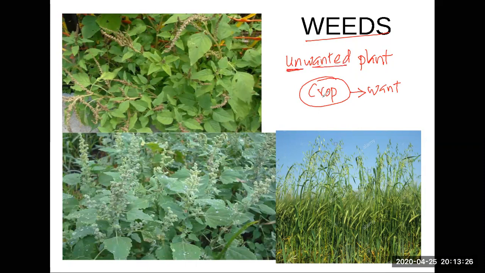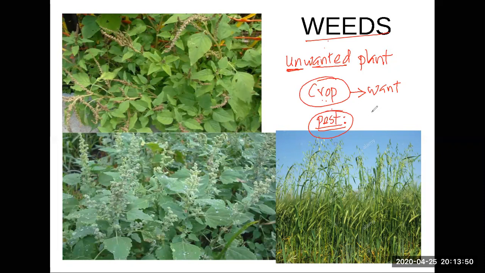What happens if you allow them to grow together, weed and crop? Weeds will compete with your crop, absorb all the nutrients, air, sunlight, and space. And it will literally kill your plant. They can also spread pests. These are unwanted animals. We don't want them. They will increase the number of pests. So we should remove them.